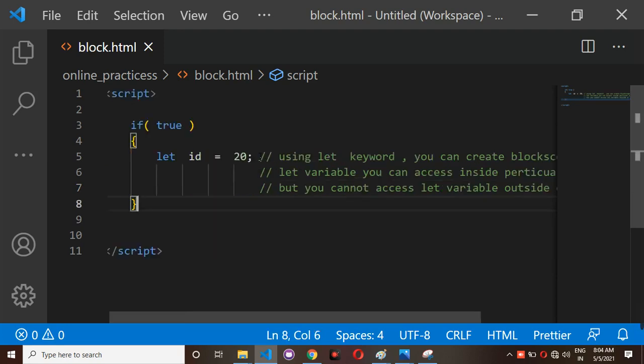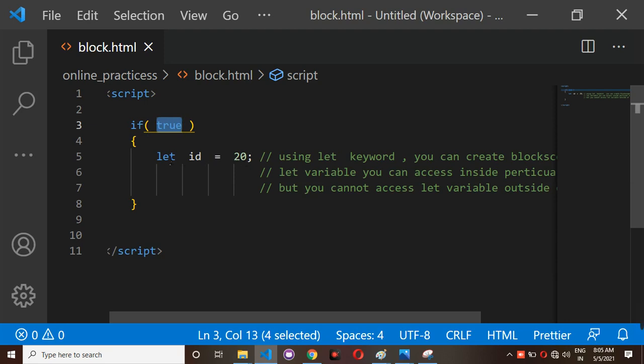So I am going to repeat once again. If is one of the control statements. That control statement will check the condition. If the condition is true, then the if block will execute. If the condition is not true, then the if block will not execute. As of now I am not giving any complex code here, so I have simply written only a true condition. Means if the condition is true, then the if block will execute. And inside this if block, I have written let id is equal to 20.